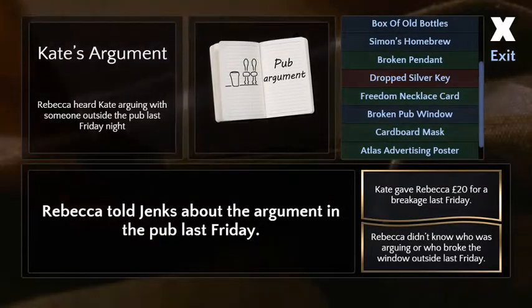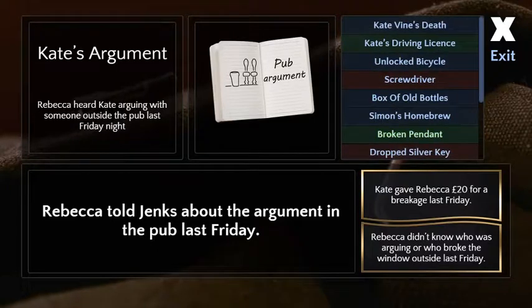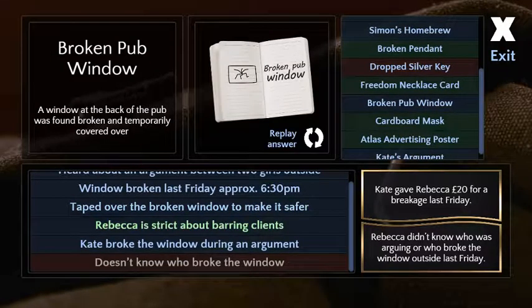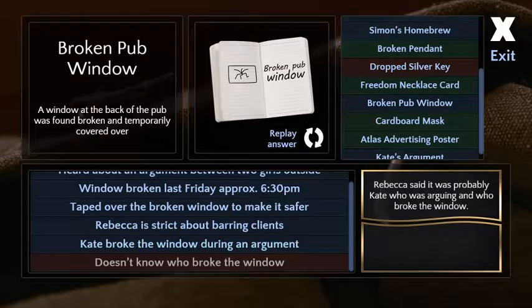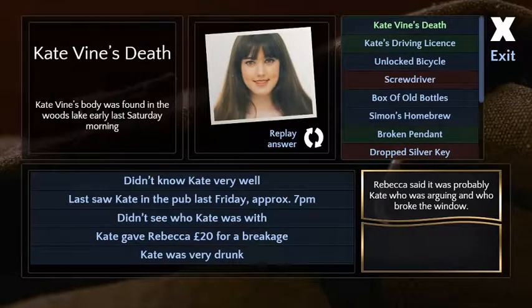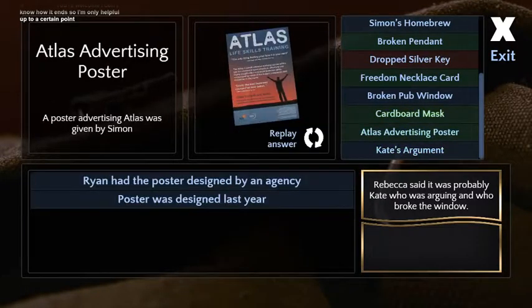Not realizing Kate had broken the window. And Nehab says he didn't really work that out before though. Rebecca should have watched it, unless she did. But why would she lie about that? Why would she lie about that? Yeah, why? So, Jenks totally suspects everyone. Oh, right. And he gets almost upset when they don't know what he's talking about. She said Kate broke it. Probably.